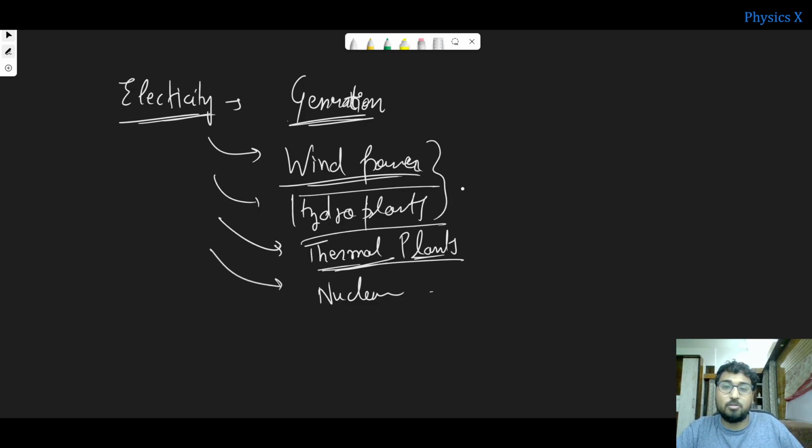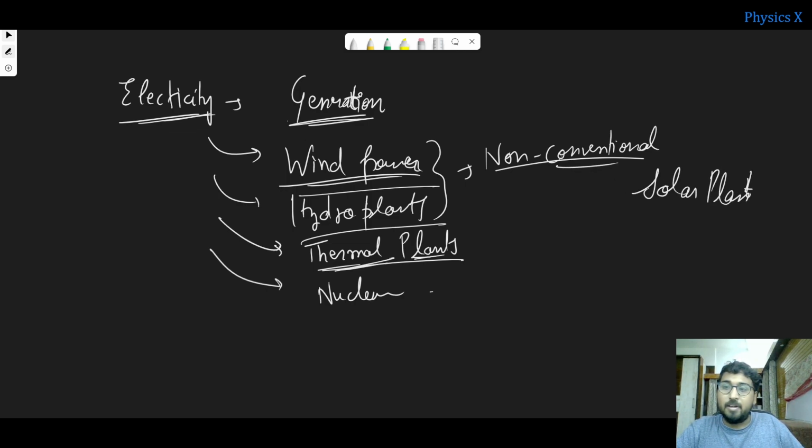Some of them are also non-conventional sources. One more is the solar plant. Nowadays solar plants are being widely used for generating electricity in domestic houses also. Some people are putting up solar panels to generate some portion of the power they use on their own. So that is also non-conventional.